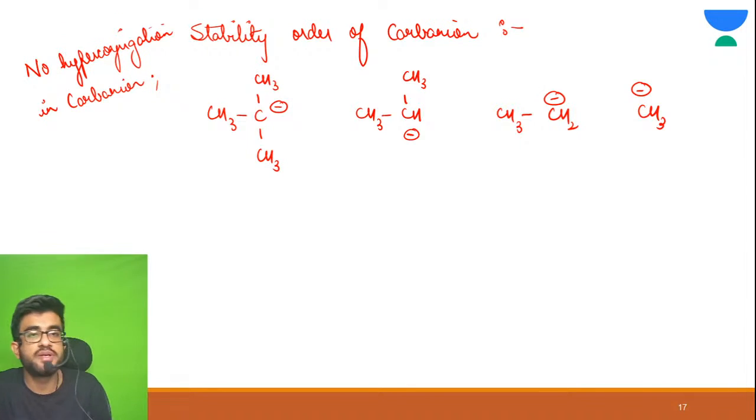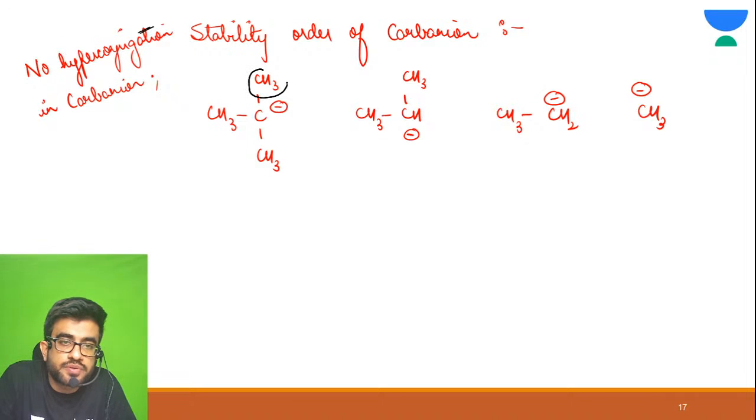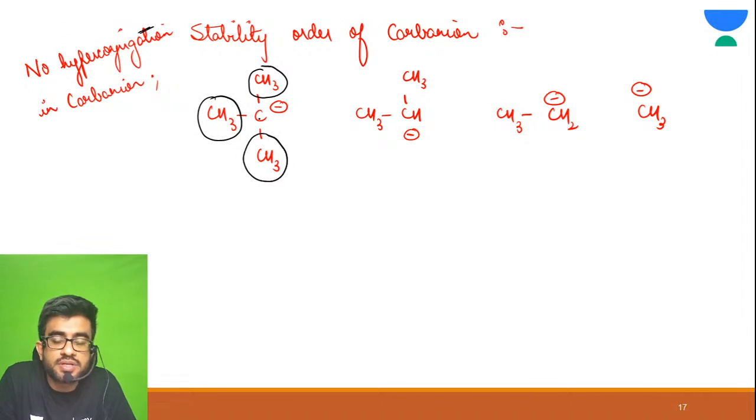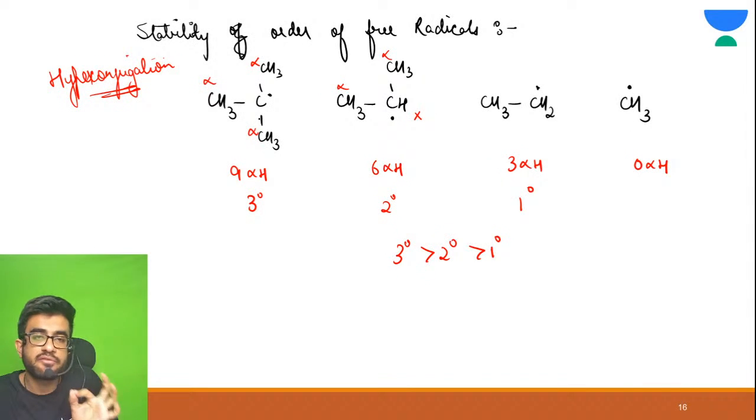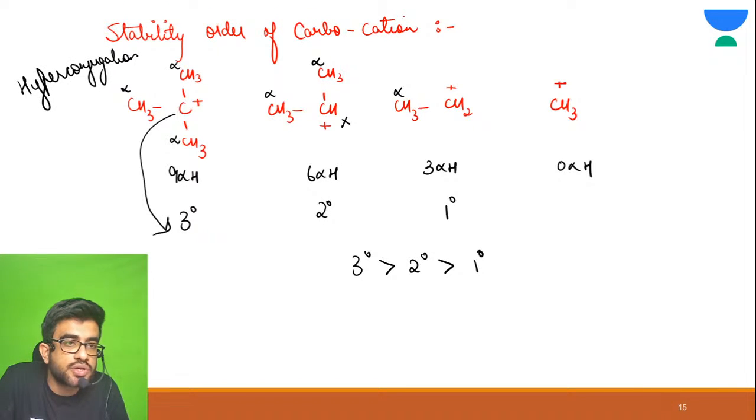So what should be the stability order of this? Tell me, everyone. I will explain you. See, all these are CH3 groups. Alright, these CH3 groups, when we were writing here free radical as well as when we were writing here carbocation, so we were explaining their stability on the basis of hyperconjugation.